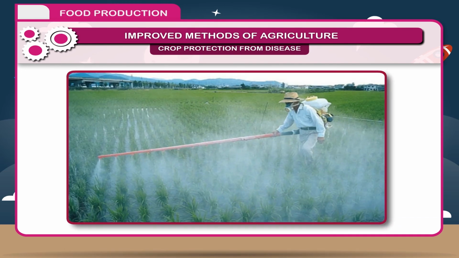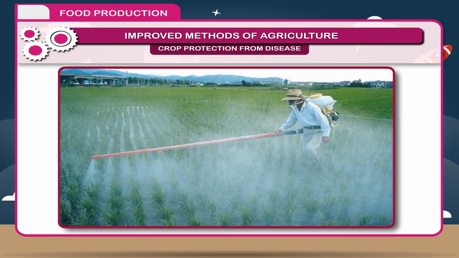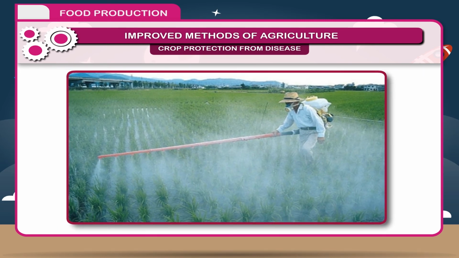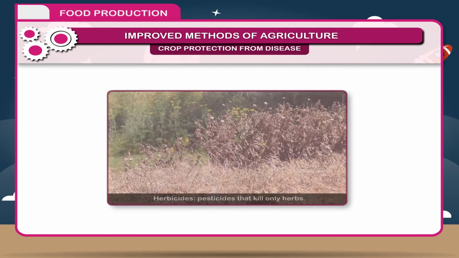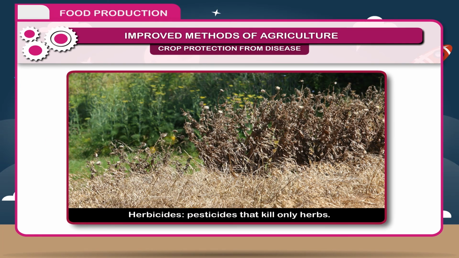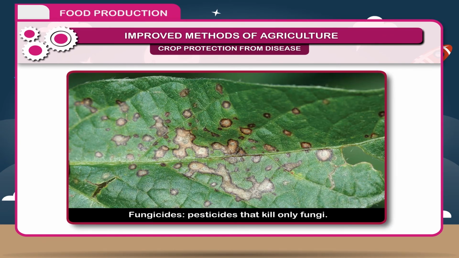Due to side effects of pesticides, scientists have developed a special class of pesticides which kill only specific pests without affecting other organisms. These are prepared from living organisms and are called biocides. Depending upon the purpose for which they are used, they may be of these types. 1. Herbicides, pesticides that kill only herbs. 2. Fungicides, pesticides that kill only fungi.